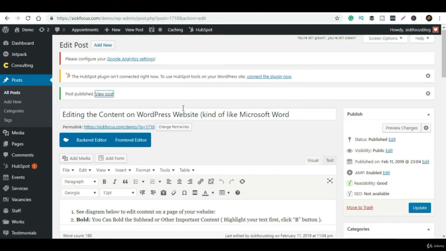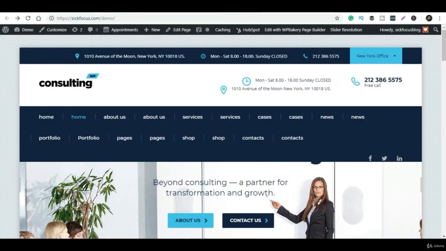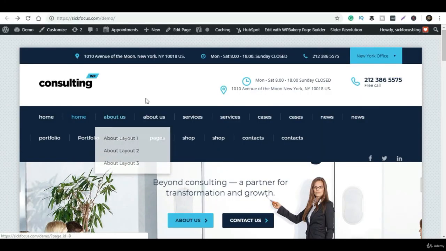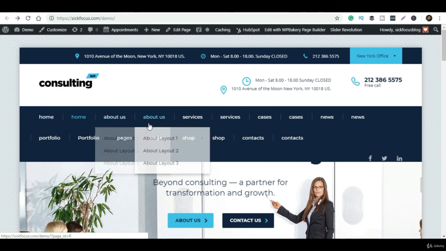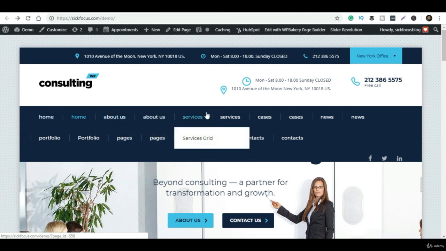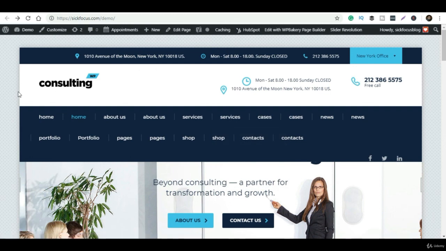Next step is learning how to customize the WordPress menu. In this video I'll show you how we can customize this middle part. As of now the menus are reflecting multiple times: Home is reflecting multiple times, About Us is reflecting multiple times, and Services the same. So in order to fix this issue, we have to customize our menu sections.